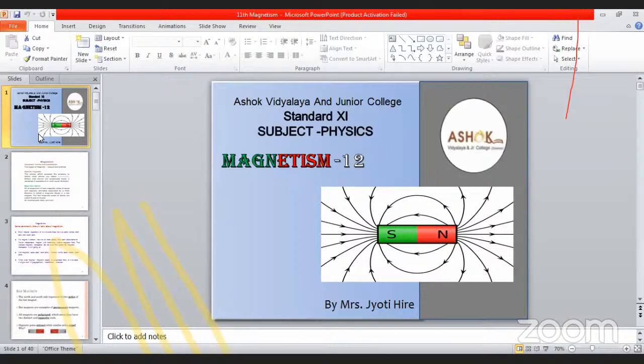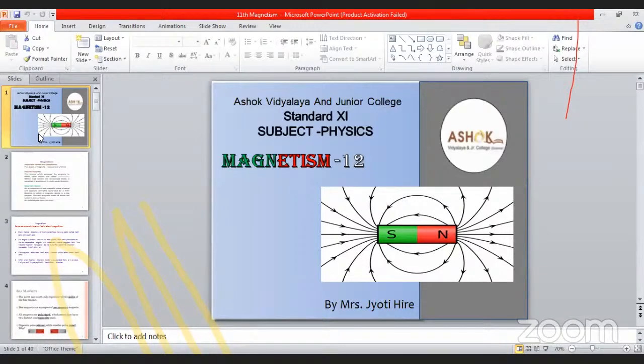Okay, therefore at this point P, what do we have to find out? Because of this magnet, what is the magnetic field at the point P? This is our question. Many times you don't understand what to find out at P: a bar magnet is placed here, so how much magnetic field is produced at P because of this bar magnet. That field is given by B axis. That means the magnetic field along the axis, that means the point P is along the axis. See, this point P is at a distance r from this origin, the center of the magnet. When you observe this diagram carefully, we can understand what R is and what P is.